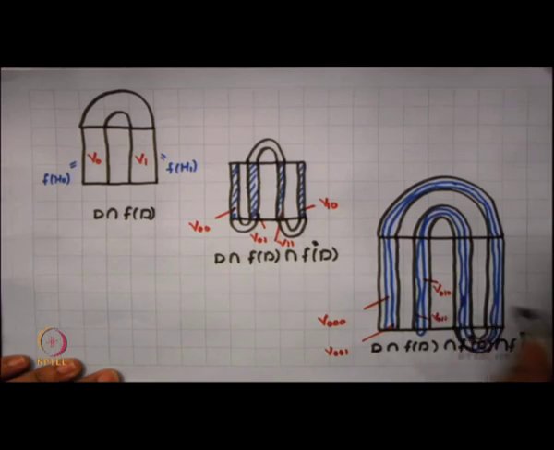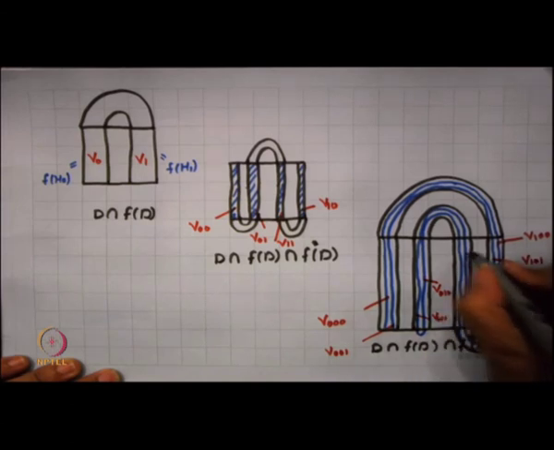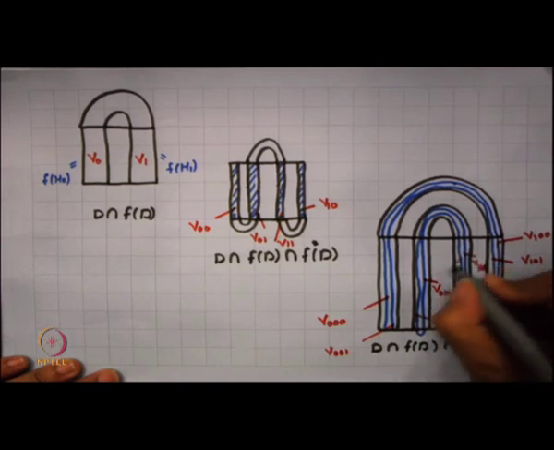This part, which was originally my V 1 0, gives V 1 0 0 and V 1 0 1. And this portion, which was originally my V 1 1, we find as V 1 1 0 and this is my V 1 1 1.